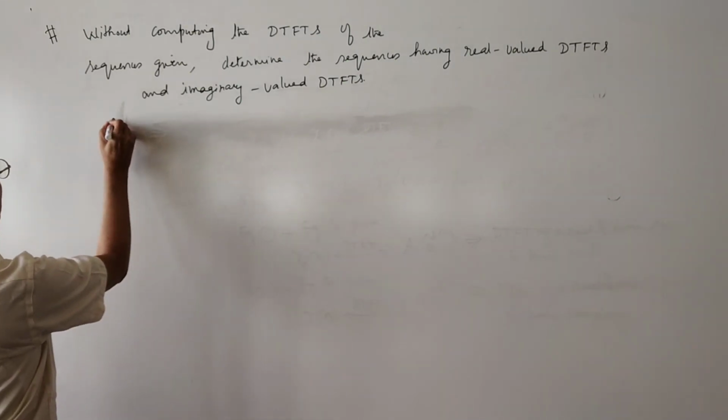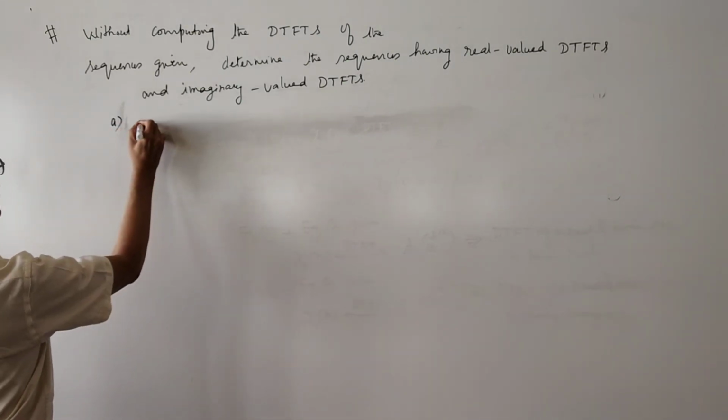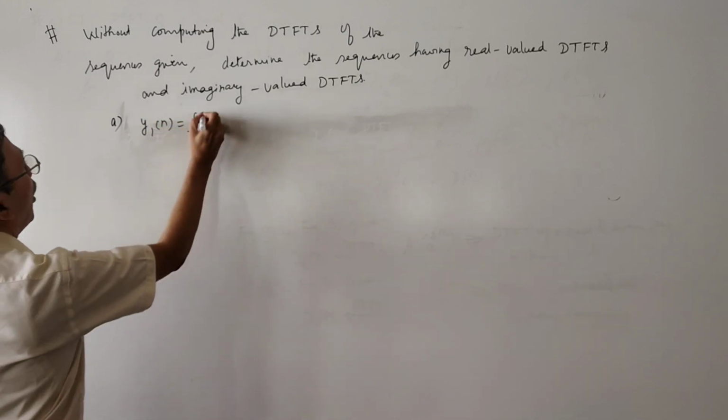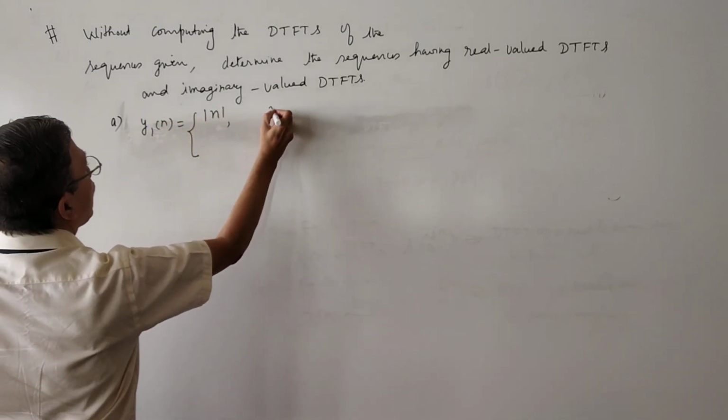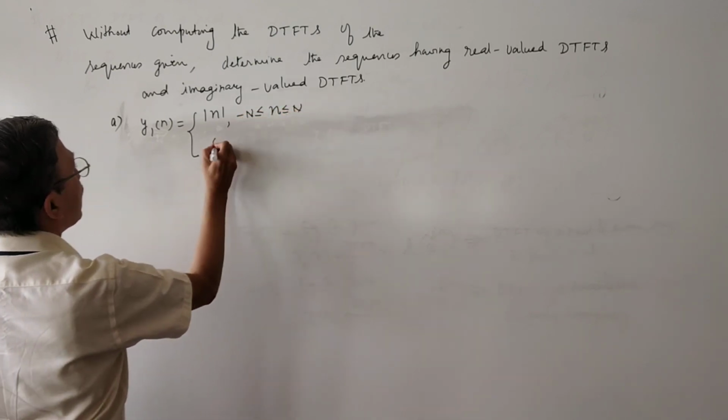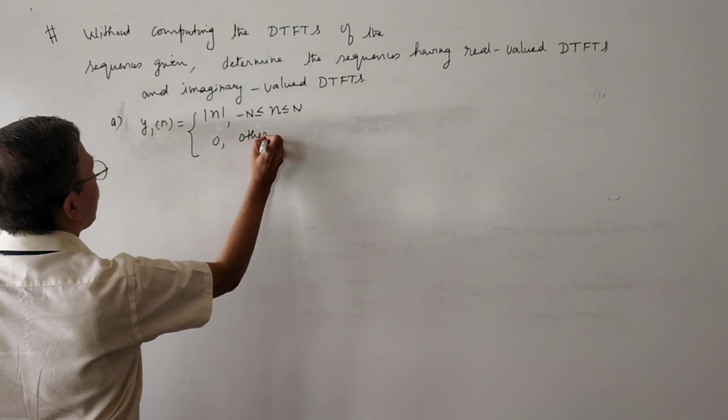There are three problems. A. y1 of n is equal to modulus of n for n varying from minus N to plus N, 0 otherwise.